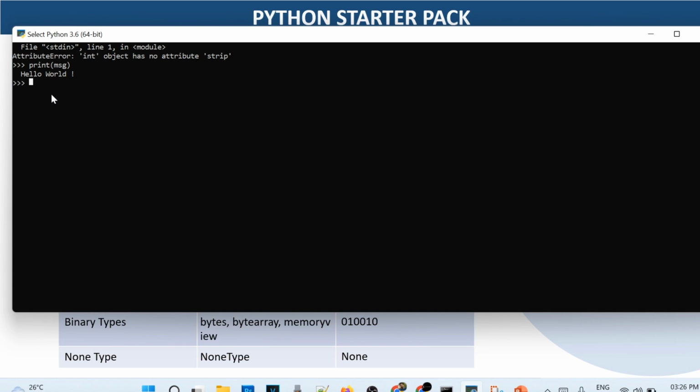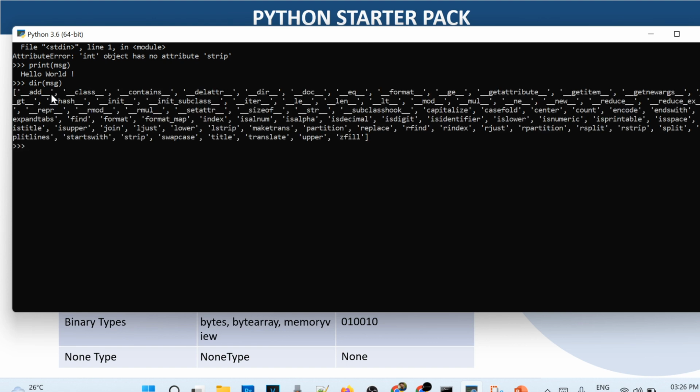But now the question is, okay, I know the strip function exists to remove the spaces, but if I'm new to Python, how would I know if such a function exists and what it does? For that we have another function called dir. Inside dir we write the variable for which we want to find the related functions.